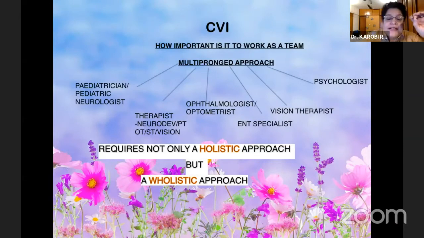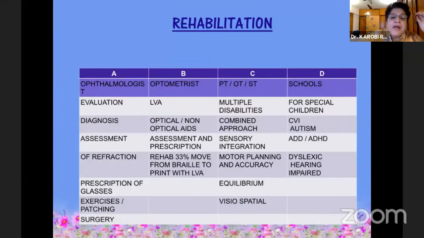You have to work as a team, because it is a holistic approach where you involve not only the pediatrician, the pediatric neurologist, the ophthalmologist, the ENT specialist, the psychologist, the vision therapist, and the other neurodevelopmental therapies in the forms of the PT, OT, and the speech therapy and the vision therapy. Now, here for the vision, we require the ophthalmologist, the optometrist, the therapist, and the schools, which are very important for giving them the rehabilitative measures.